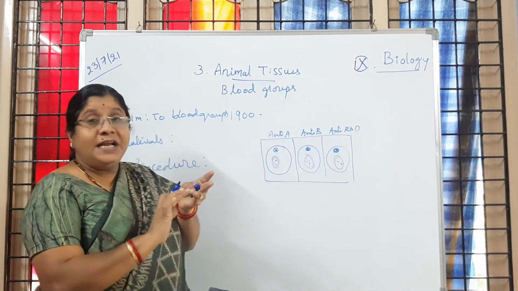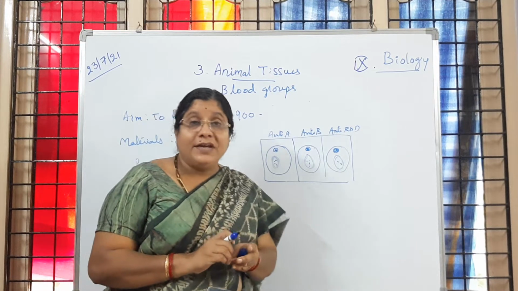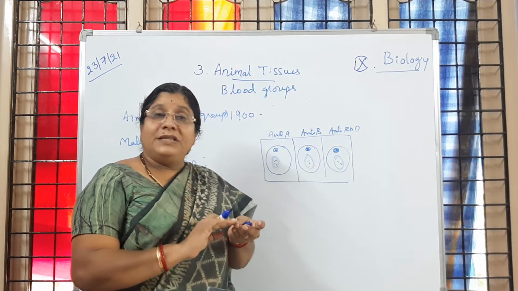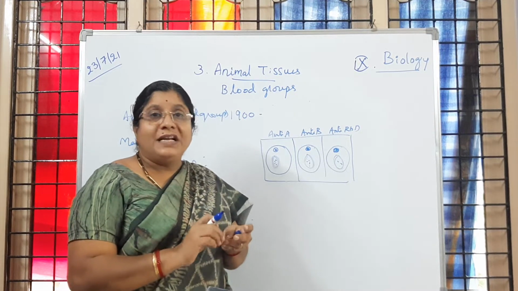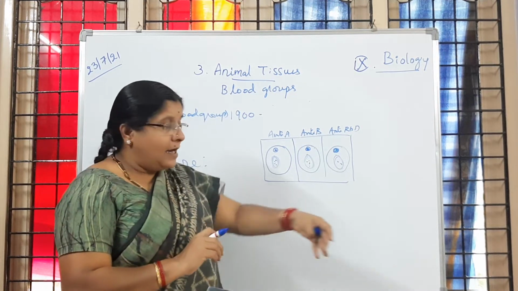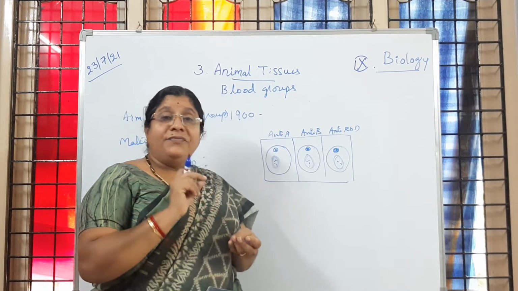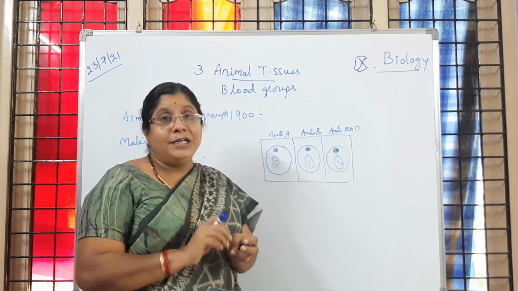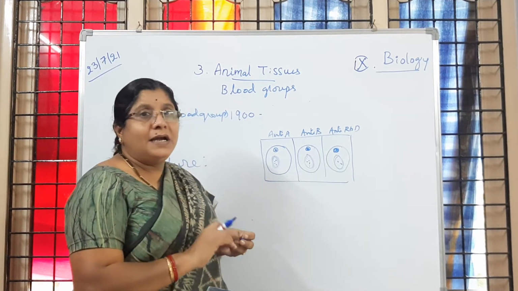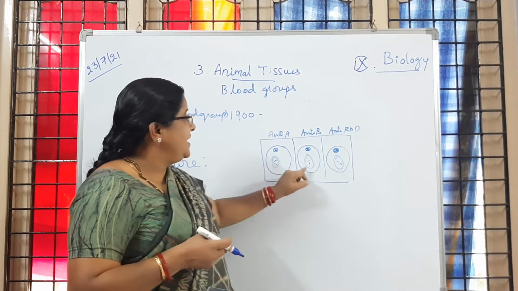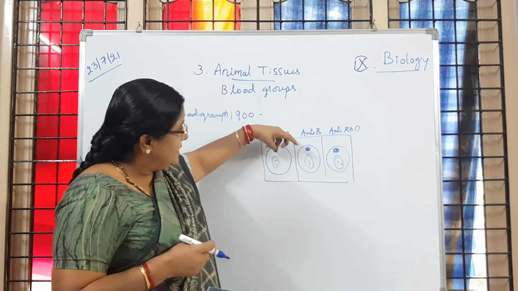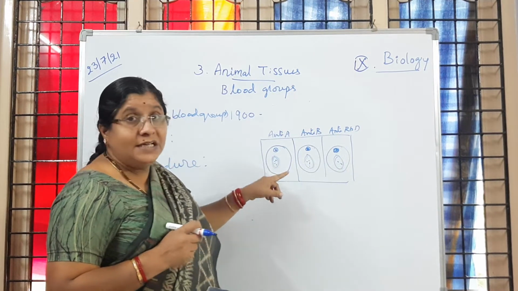Then we cleaned our ring finger with cotton dipped in spirit, so that when we prick it with a disposable needle, the blood is collected like that, and we keep 3 drops on the circles without touching. Is it clear to children?